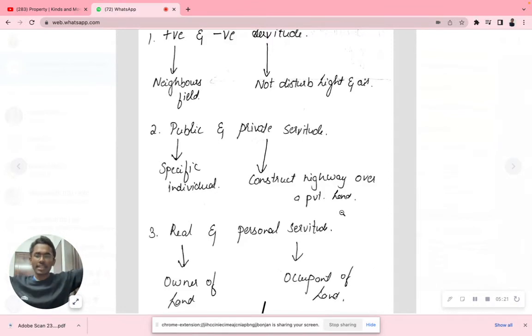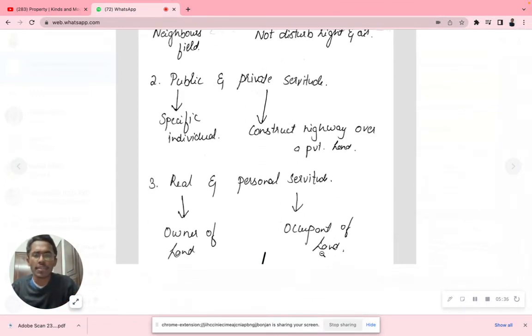The owner of that private land can be affected, and not just affected, they can even get benefited also. So when a highway is constructed over a private land, we can go and claim some kind of servitude.